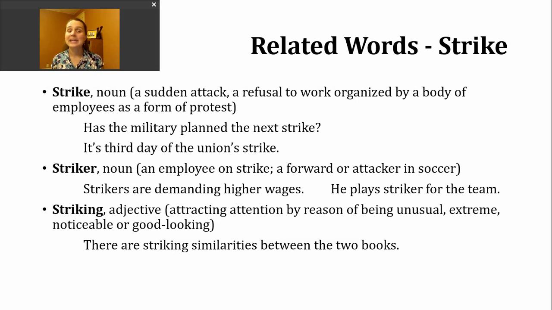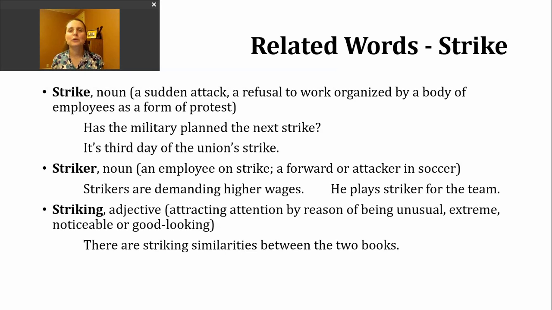You might also hear the noun form striker. And again, this could connect back to meaning an employee who is on strike. So here's an example of that. Strikers are demanding higher wages. But you might also hear the word striker used in the sport of soccer. And that's to describe somebody who's playing the position of forward, or sometimes is referred to as an attacker. So here's an example of that. He plays striker for the team.